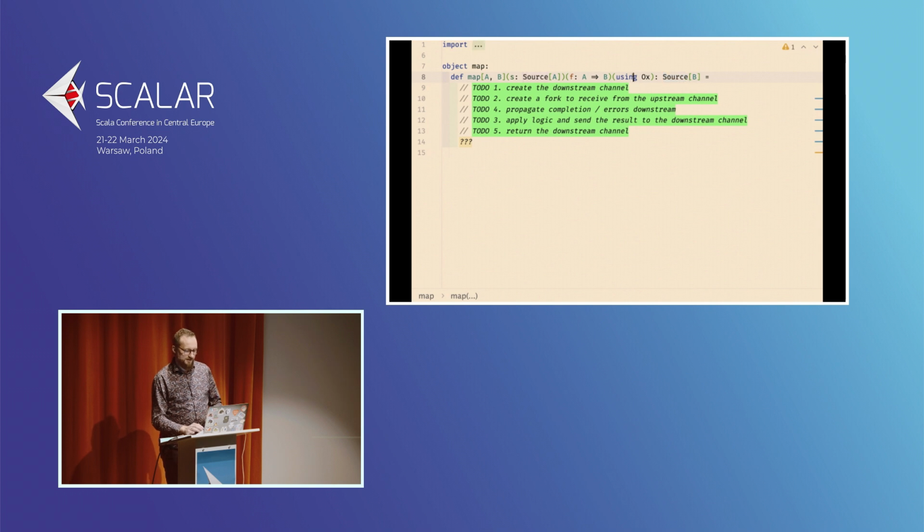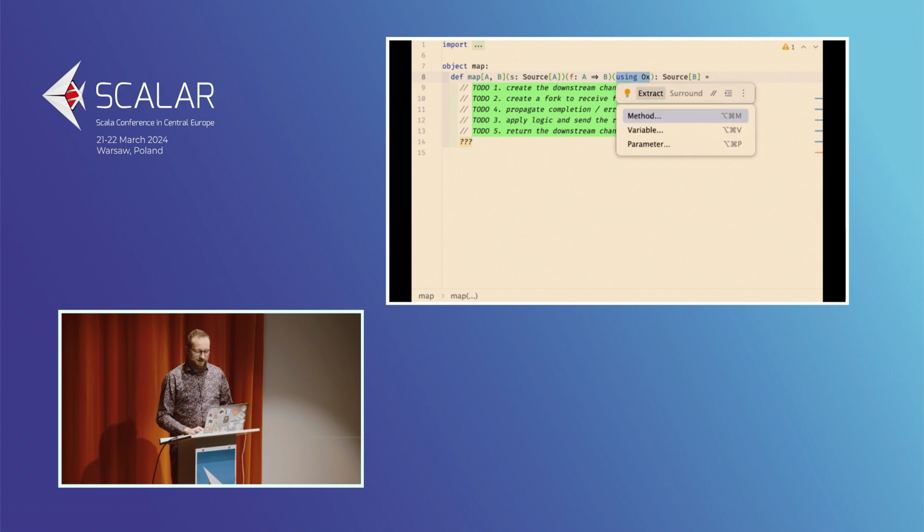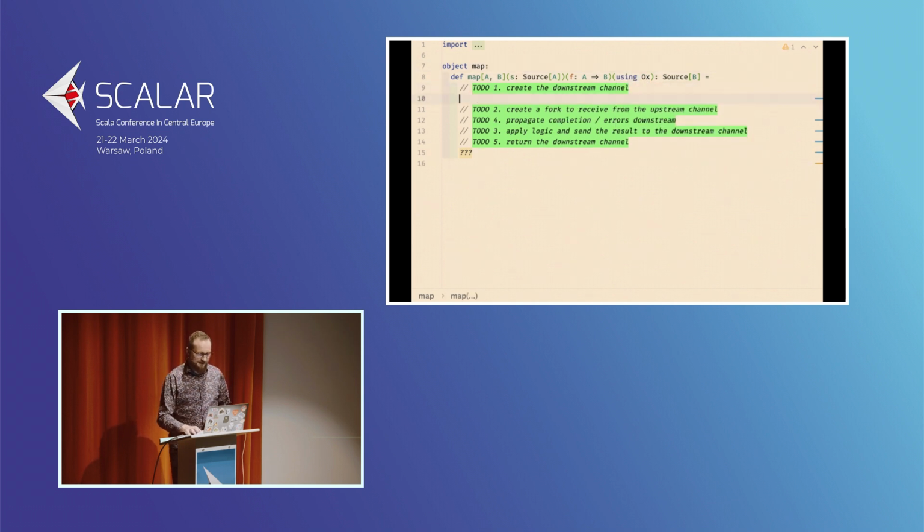And then you have this one more thing here, using Ox, which similarly to what you saw in Gears, represents the capability of being able to run computations asynchronously. So the using Ox, the implicit thing here, or the capability, means that we'll be running inside the scope, and we are able to use the fork construct to start our computations. Okay, so let's go through this one step by step.